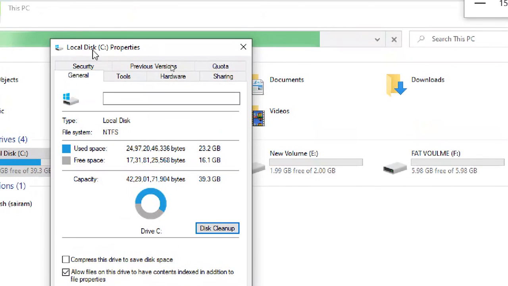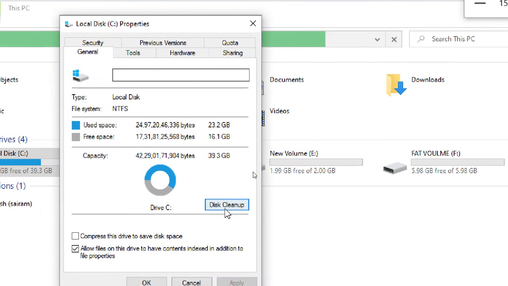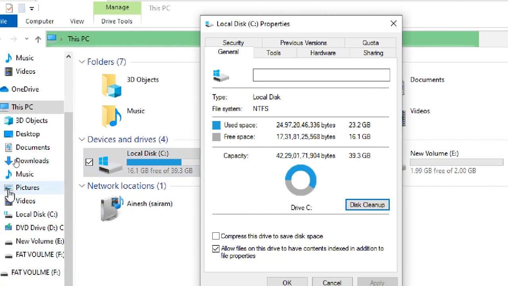Why is it not starting? It is taking too much time. So just click on Disk Cleanup. For the E drive and mainly the C drive, use Disk Cleanup. Temporary files, everything will be deleted from here only. Caches and temporaries both will be deleted by clicking on Disk Cleanup.